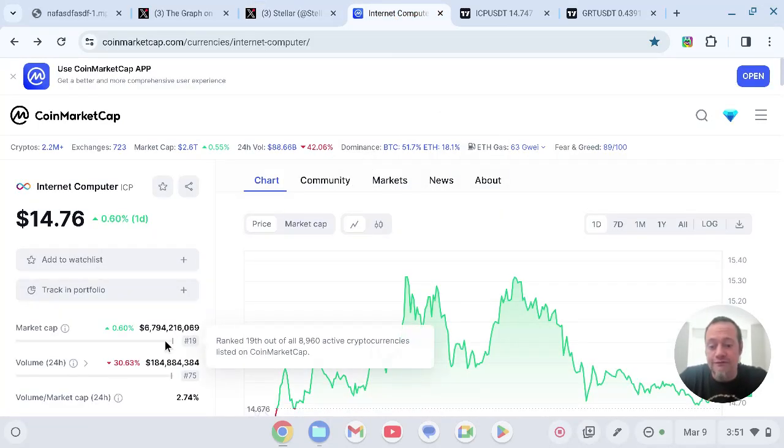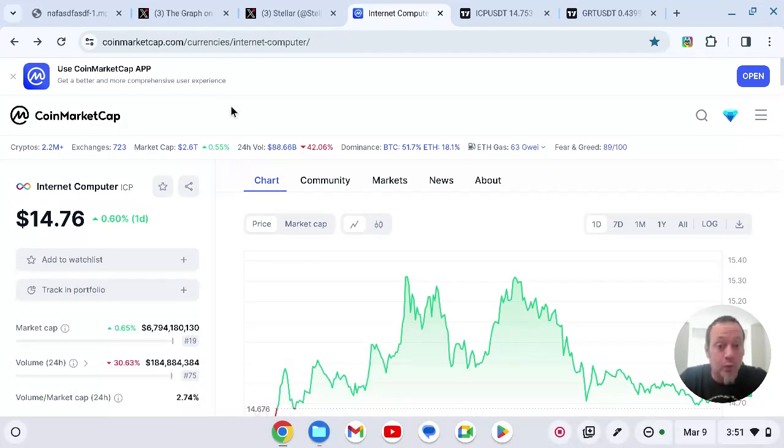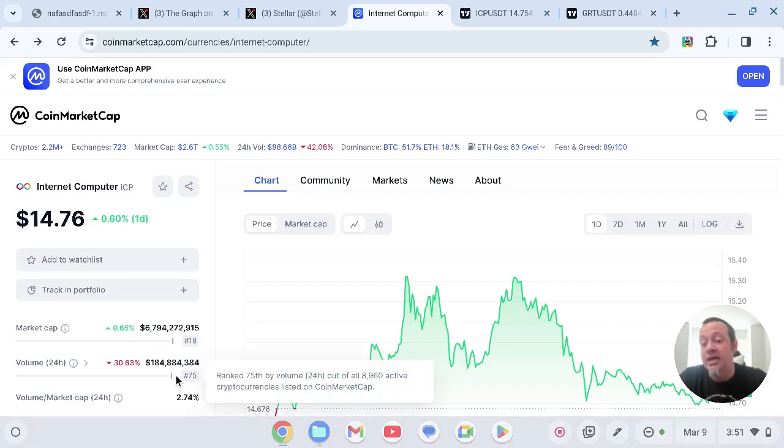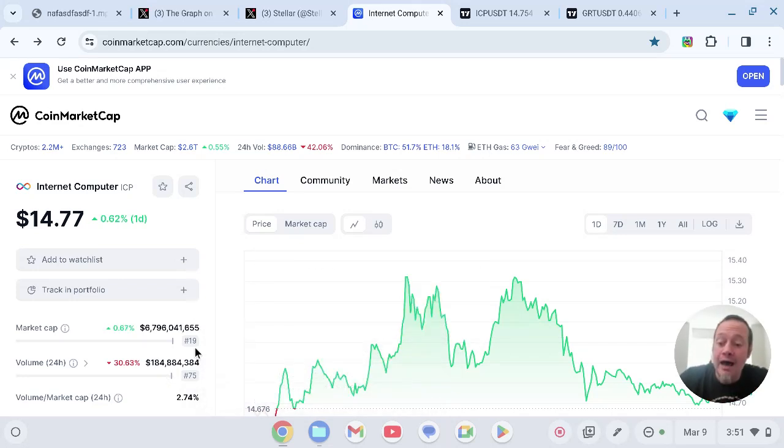Now, if we go and look at the volume of the Internet Computer, we're at about $184 million. We're number 75. This is kind of low for where we're at, being at $14.76, but a really nice volume to sustain price. Now, if we're going to move to the upside, we're going to need to see significantly more volume, like 250 to 500 million. And then to move to $20, we might even see a little bit more than that. But this good amount of volume is about 84 million above the normal average. So that's what I like to see.